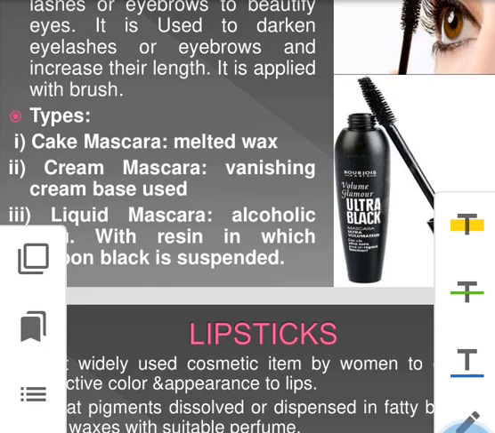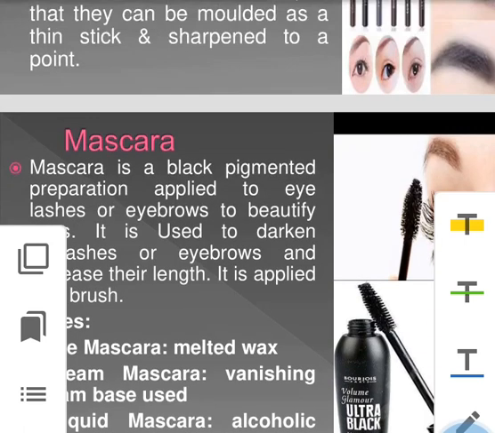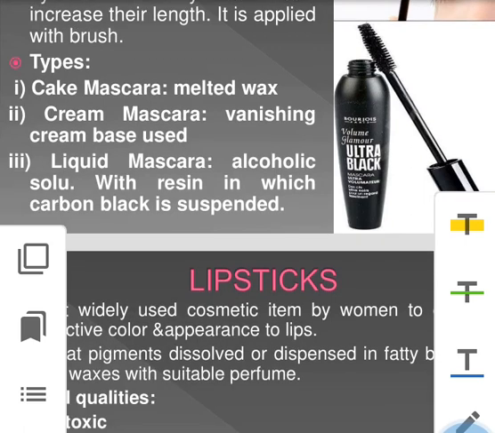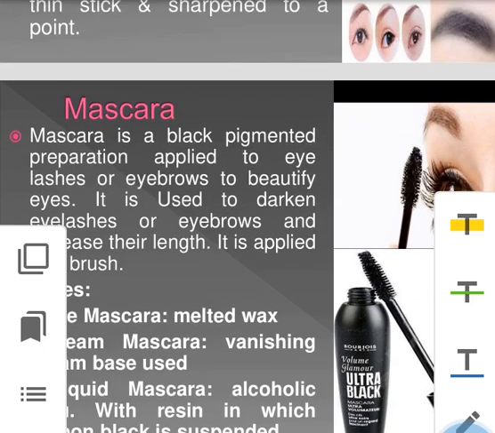The types of mascara are cake mascara, cream mascara and liquid mascara. Cake mascara contains melted wax. For cream mascara, vanishing cream may be used. Liquid mascara is an alcoholic solution with resin in which carbon black is suspended. Mainly carbon black is used to give the eyelashes a black color and make the eyes beautiful.